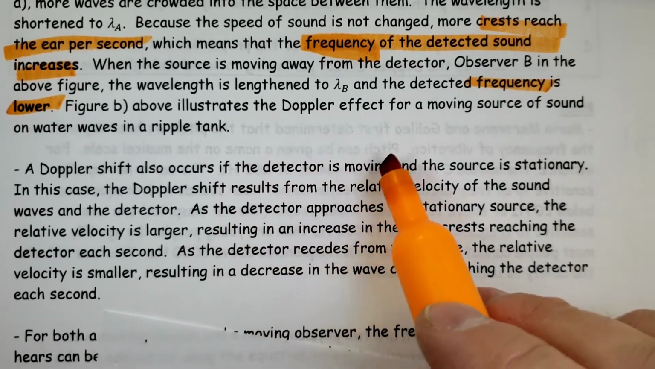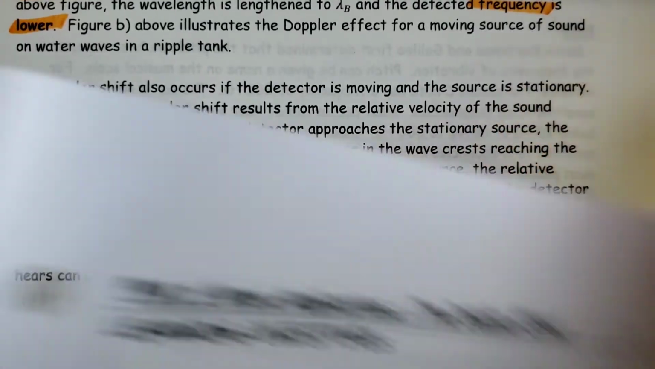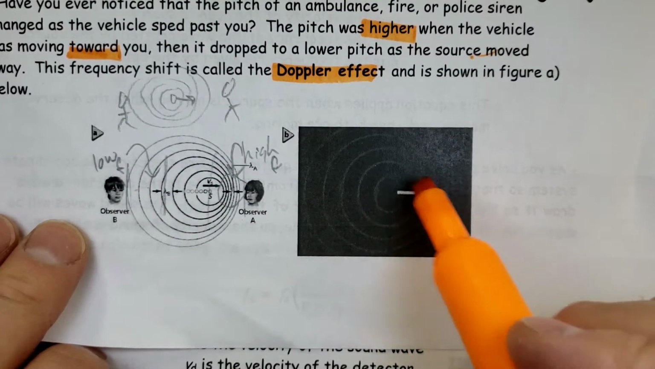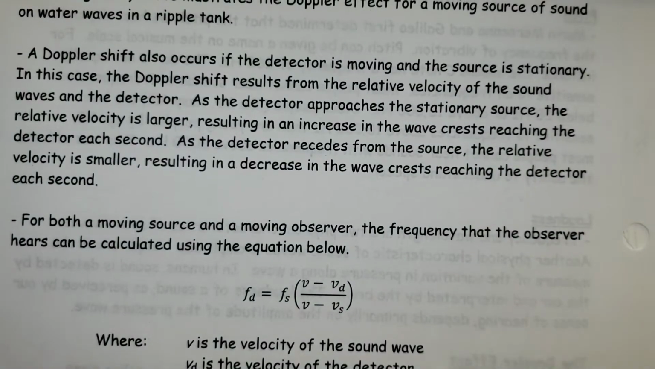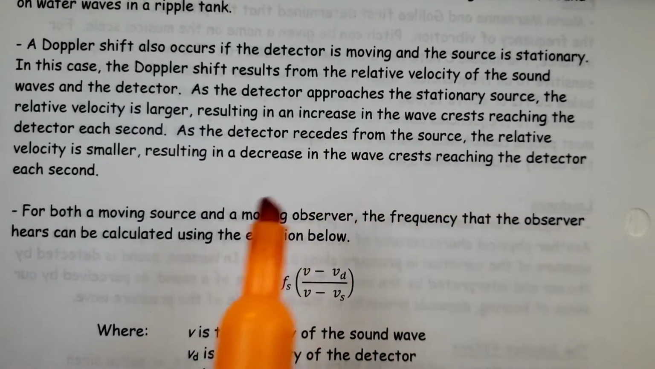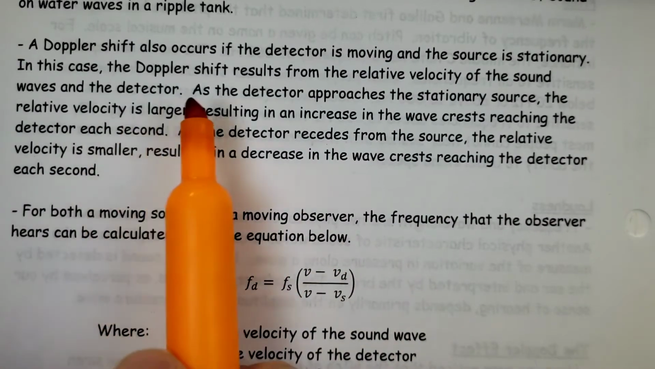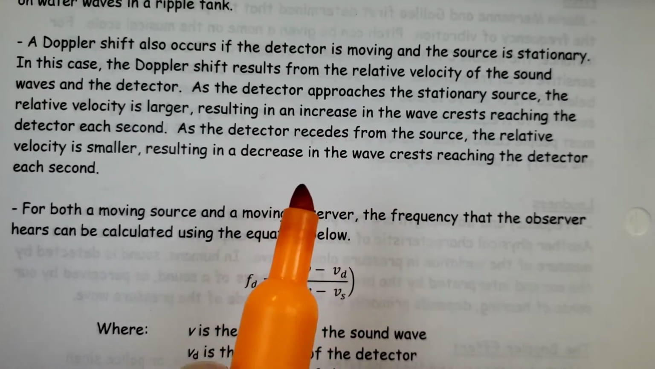This illustrates the Doppler effect for a moving source of sound on water waves in a ripple tank. That's what's on the right hand side. It's not a very good diagram, but you can see how the waves get bunched up here and spread out over there. A Doppler shift also occurs if the detector is moving and the source is stationary. In this case, the Doppler shift results from the relative velocity of sound waves and the detector.